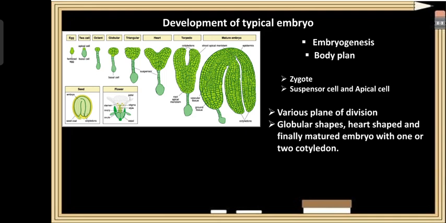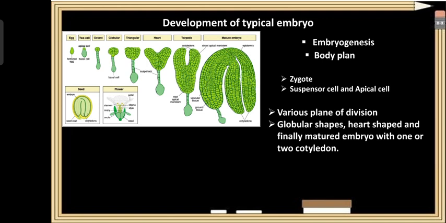That means the embryo passes through a stage where it has a globular shape, then a heart shape, and finally it matures as an embryo having one cotyledon or two cotyledons.